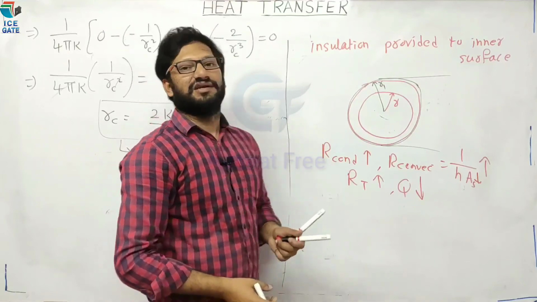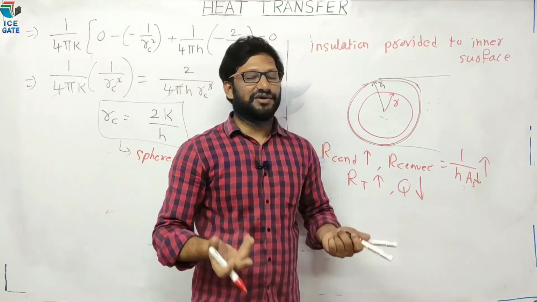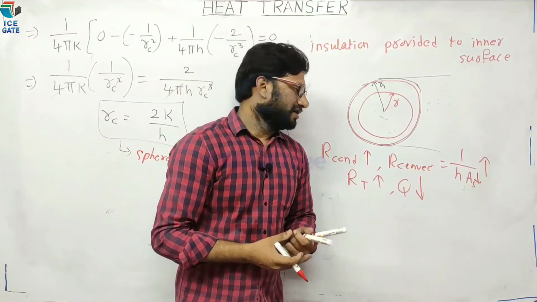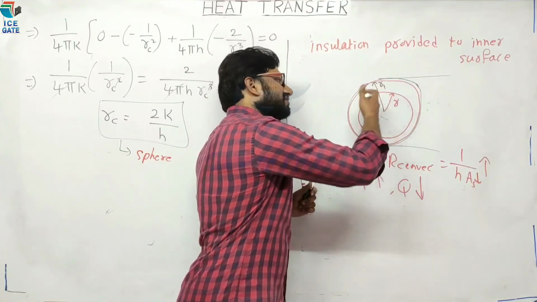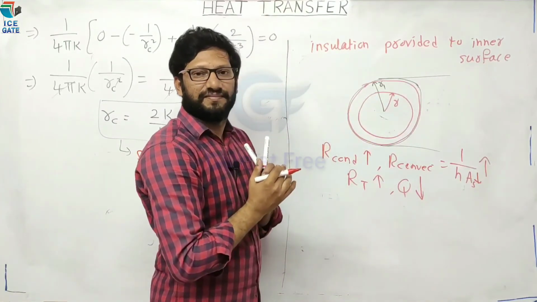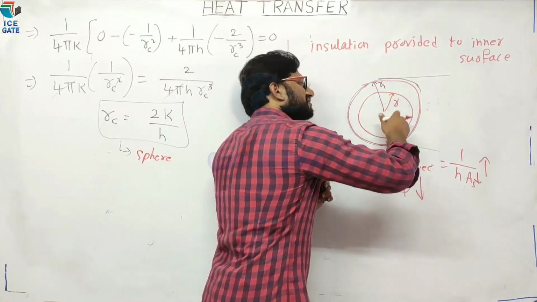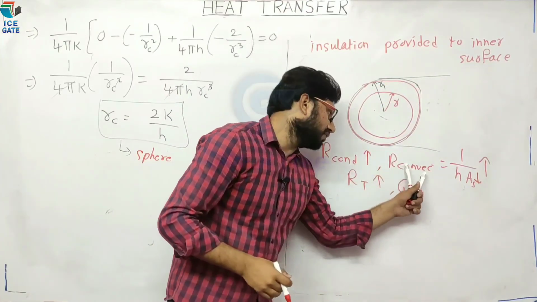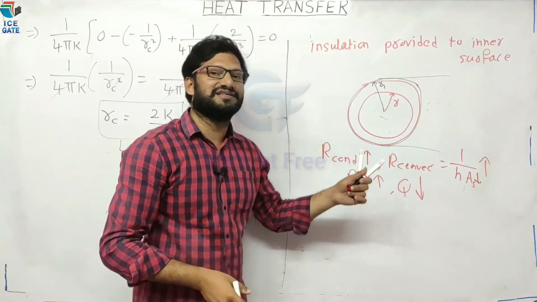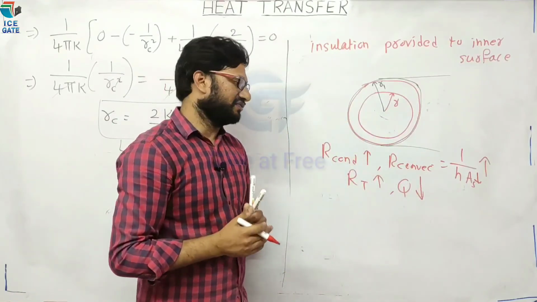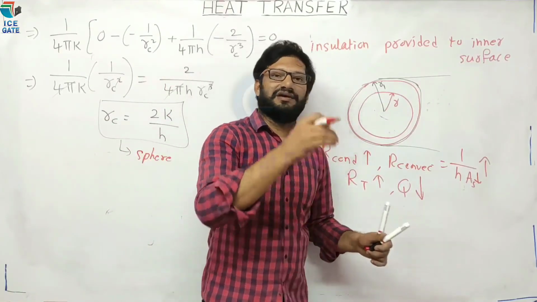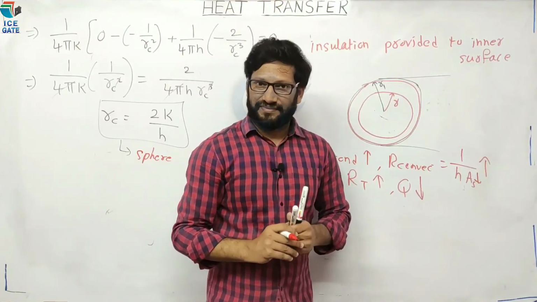So in this case, no need to check the critical thickness of insulation. Why? Because when we provide insulation to the inner surface, the inner surface area is decreasing, and both convective and conductive resistance are increasing. Therefore, the total heat transfer decreases. Hope you understood.